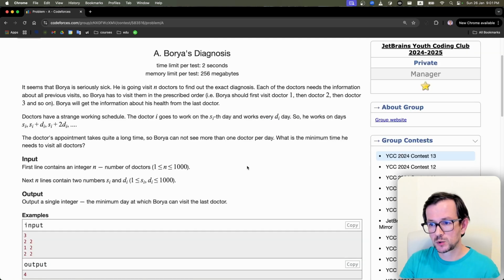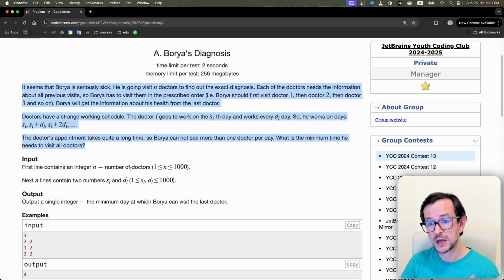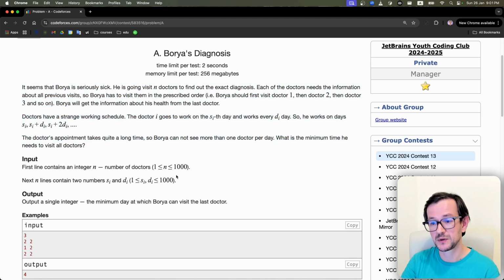So in problem A, what do we have? We have n doctors. We need to visit them one by one, and each doctor will have this schedule. Once again, you need to read all this problem statement and understand what's going on, but then you read the constraints. And this is usually the most important part of the problem statement, the constraints. So you can see the constraint up to 1000.